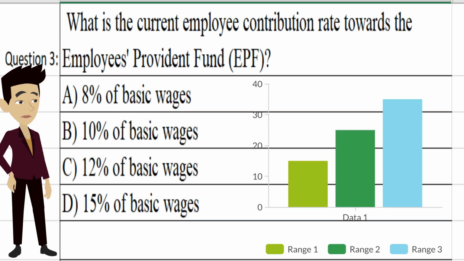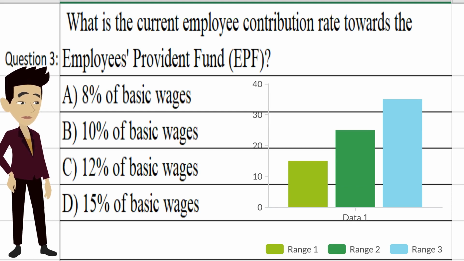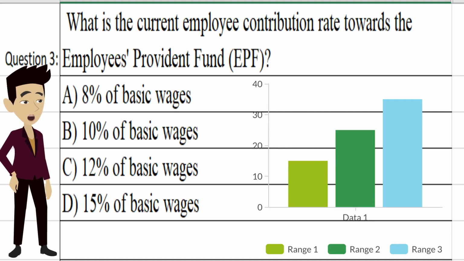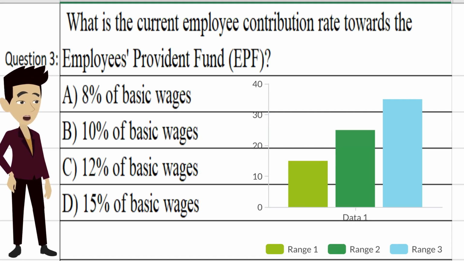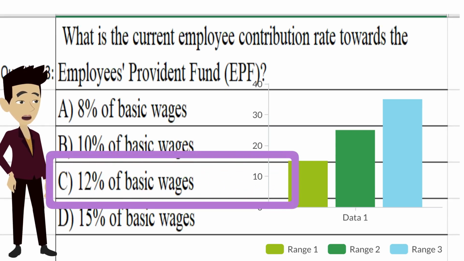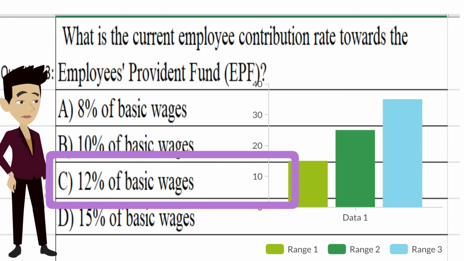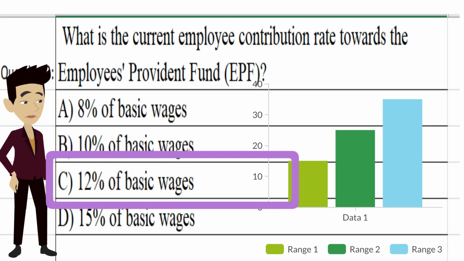What is the current employee contribution rate towards the Employees Provident Fund, EPF? A. 8% of basic wages. B. 10% of basic wages. C. 12% of basic wages. D. 15% of basic wages. Answer: C. 12% of basic wages. Basic wages means basic plus dearness allowance plus retaining allowance, if any. Read Para 29 of EPF Scheme 1952.